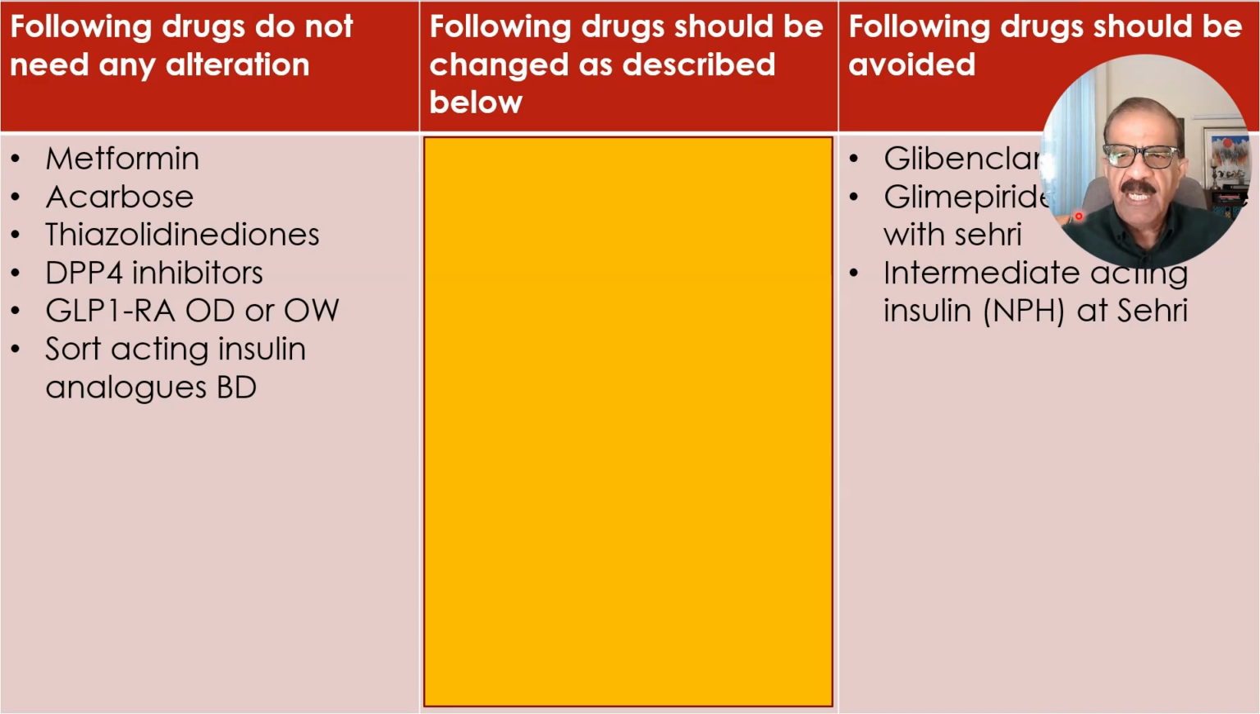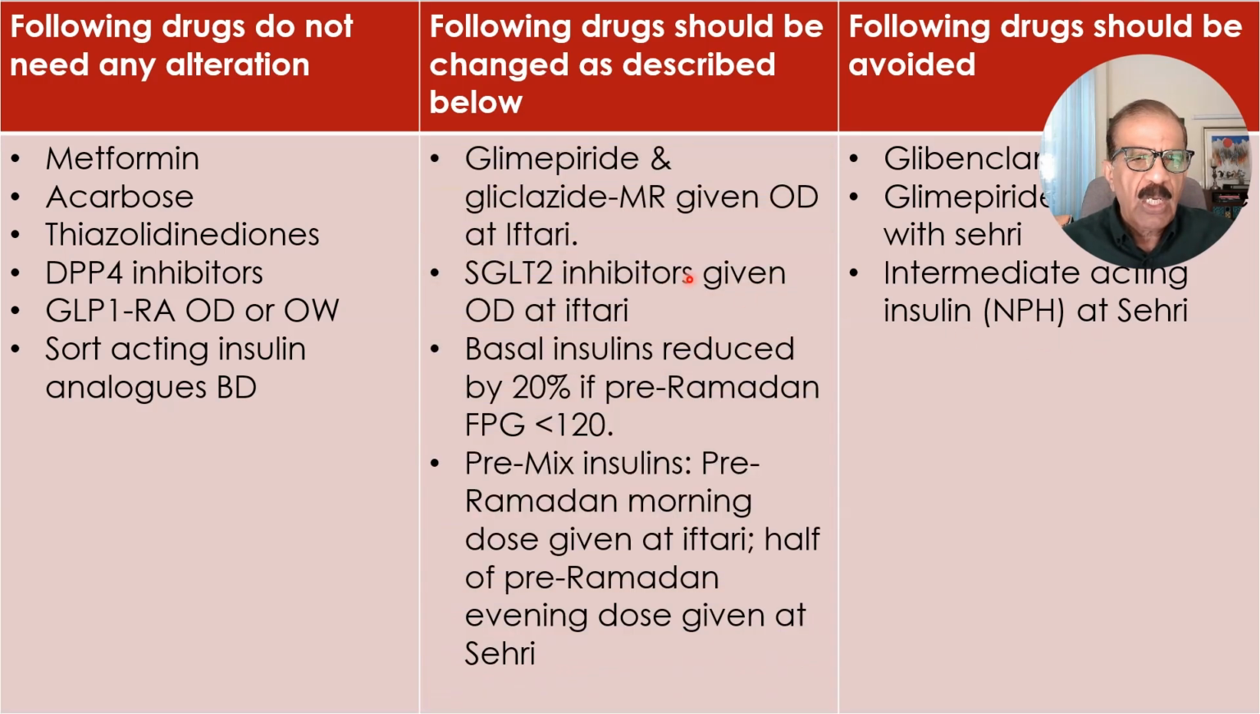And glimepiride and gliclazide XR formulation can be taken, but preferably they should not be taken with sahri; they should be taken at iftari if the patient wants to take them. And intermediate acting insulins like NPH again should be avoided at sahri because NPH insulins cause a peak about 8 hours after their injection. So if taken at sahri, they may cause hypoglycemia in the afternoon. So these are the drugs which need little modification.